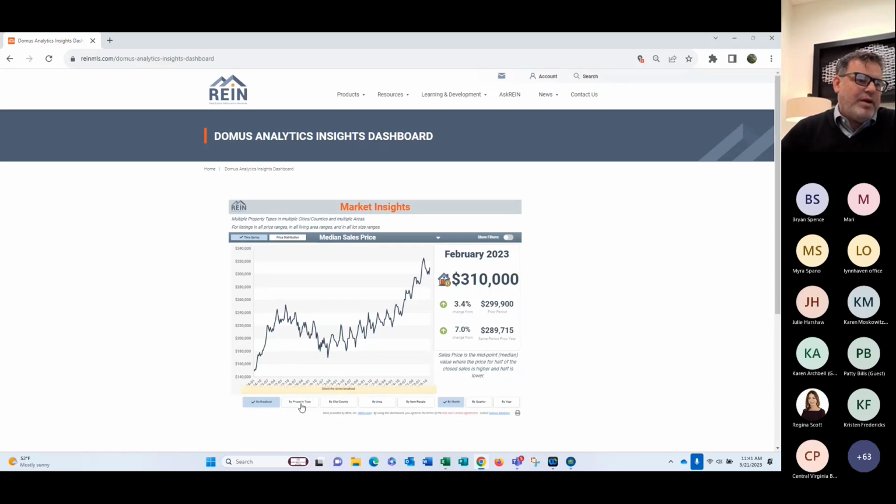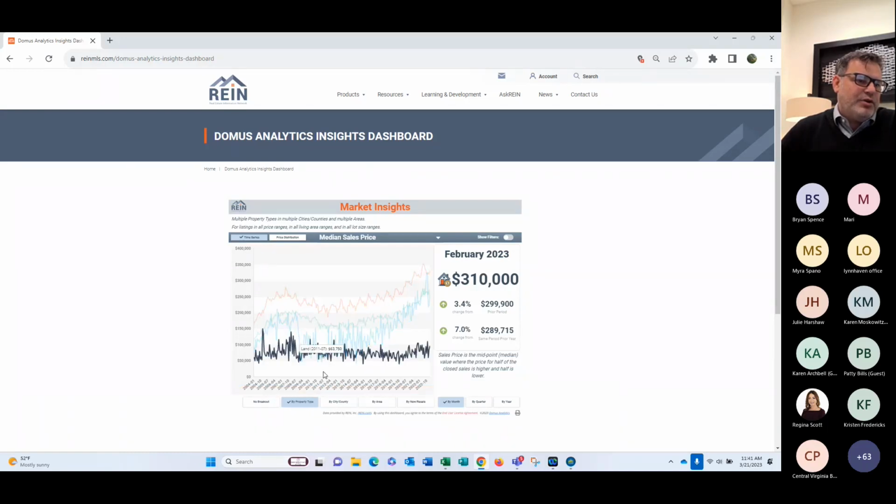You can do a breakout by property type. We'll break it out, there it goes. And now you've got this whole neat graph of all the different colors. This one here is residential detached. This green one is residential attached. The blue one here is multifamily, and the gray is land lot. So if you want to have that, it's very easy. You hover over and it will show you what you're looking at.